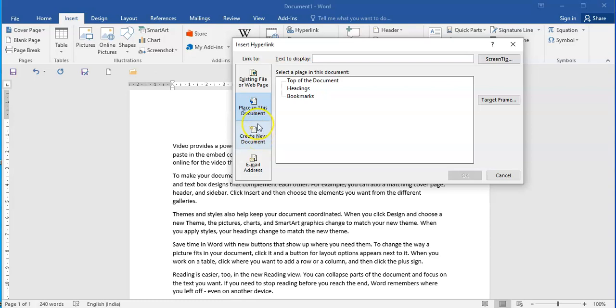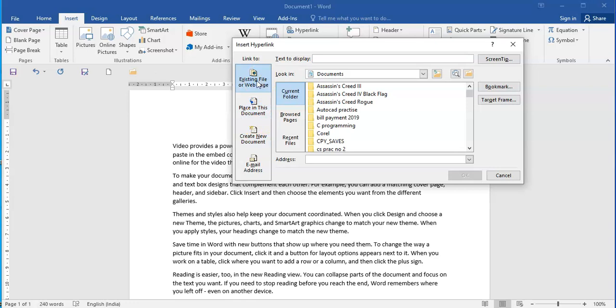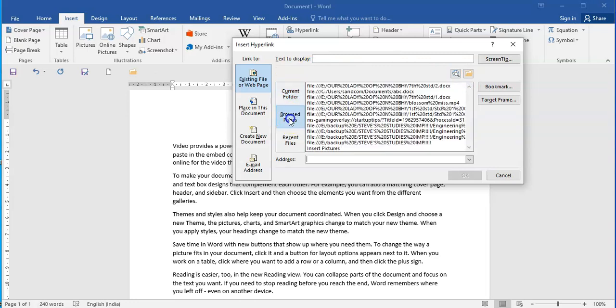But children, right now what we will do is I will take an example of an existing file. Okay, now when I click on existing file, it is asking me to look into what. Now look into what means where my file is. Right now the display is of the documents folder, which has some common list of files in my computer. So what I do is, children, browse pages means where I have gone in my computer in the previous week, or according to my history which is set.